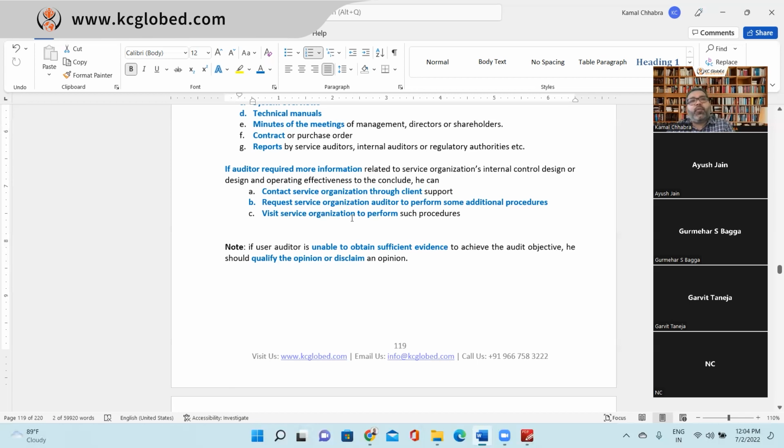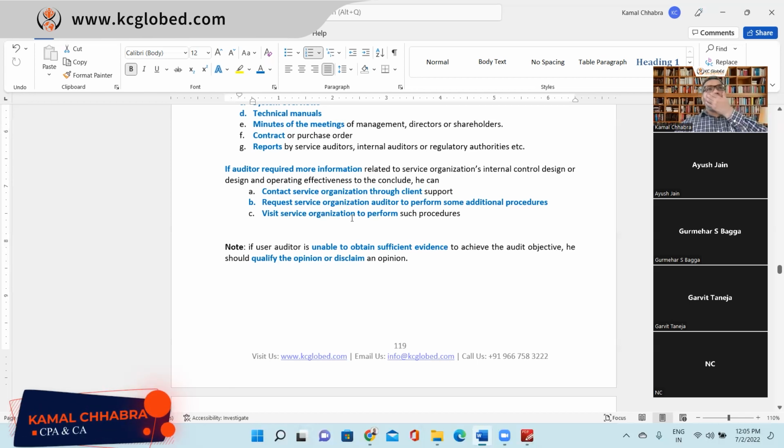So if despite doing all these things you are not comfortable, it's your auditor's report. You can qualify it, and if they are not allowing you to go to the service organization, you can disclaim it.